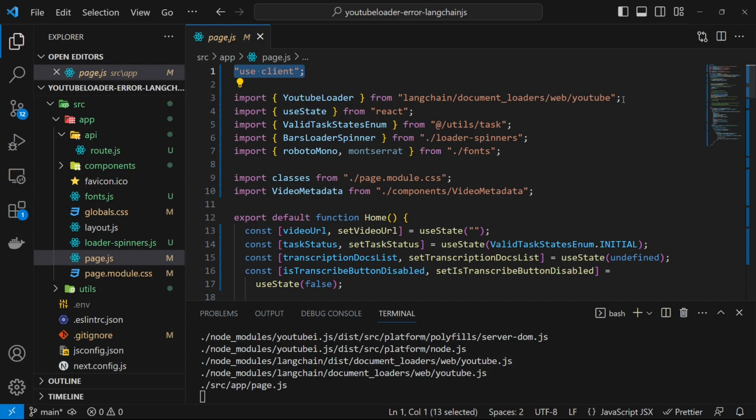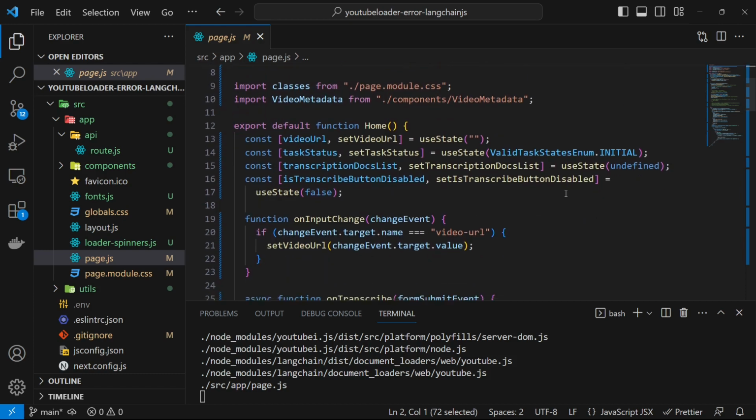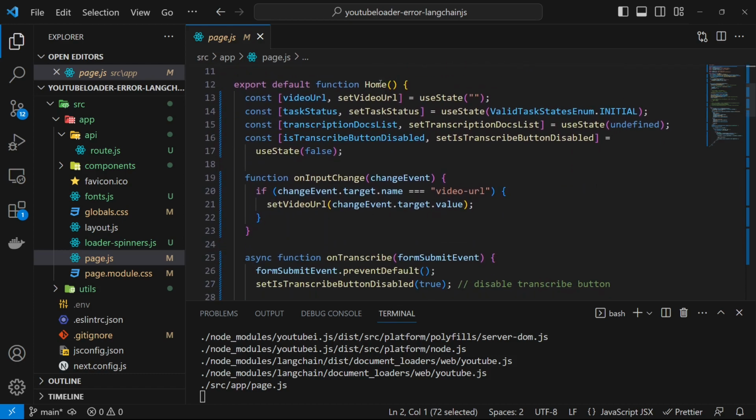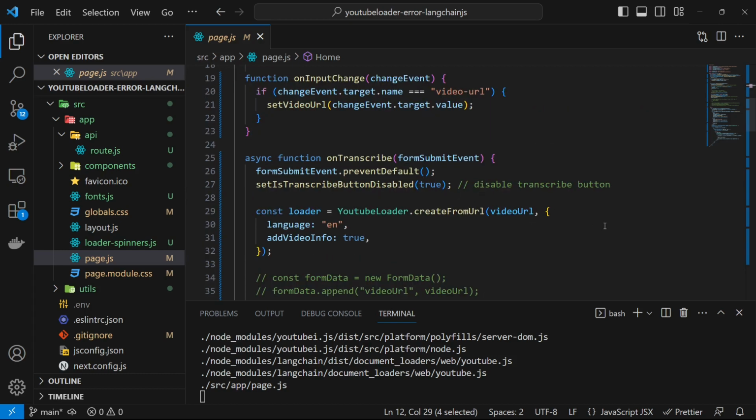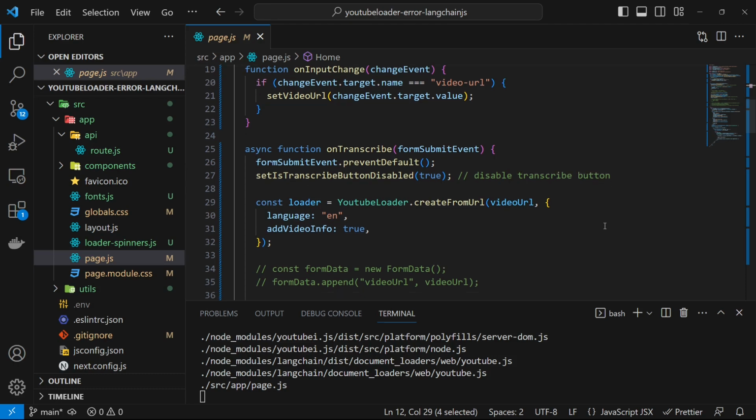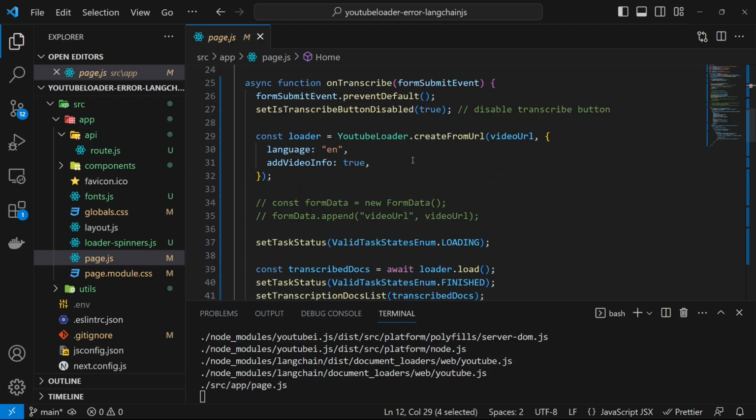So we have the YouTubeLoader being imported at the top here. If we scroll down, we have the home component in page.js. Within the home component, we have the standard React hooks code to do the state management. Then we have the change event handler to handle change in the video URL input. Then the onTranscribe handler to be executed when the transcribe button is clicked, which has the code that creates an instance of the YouTubeLoader, which is the loader here.